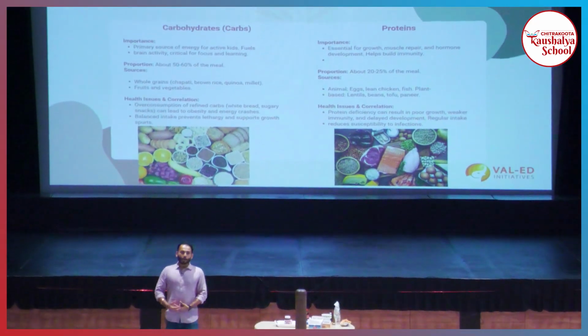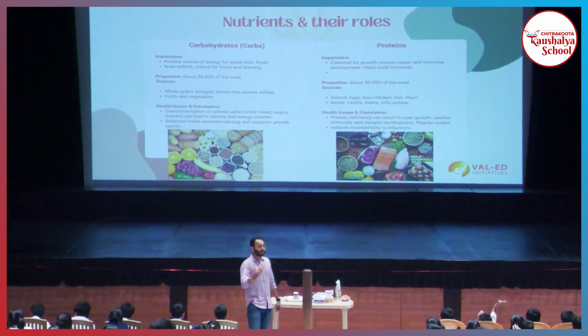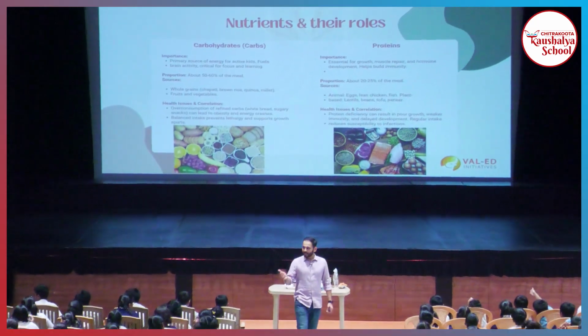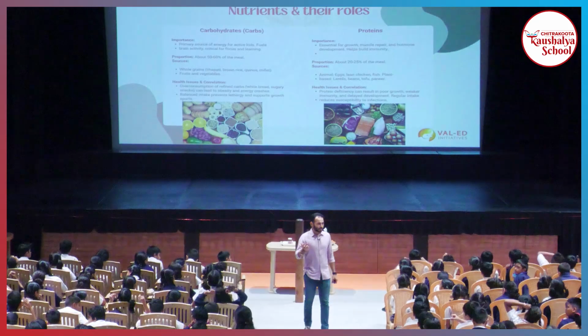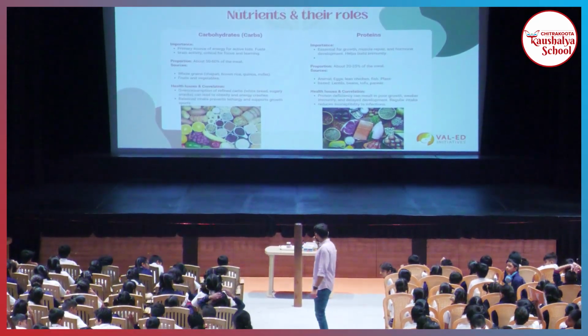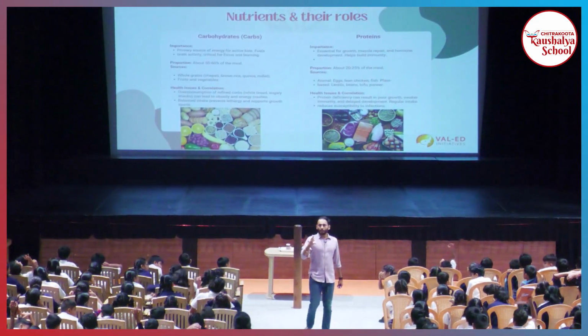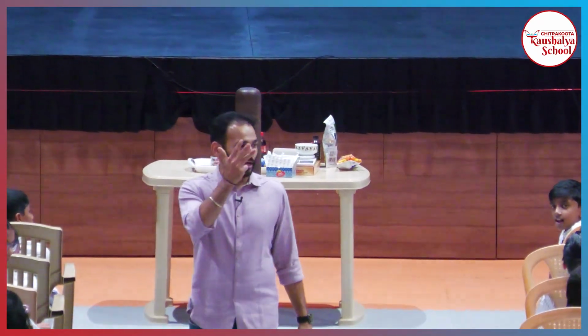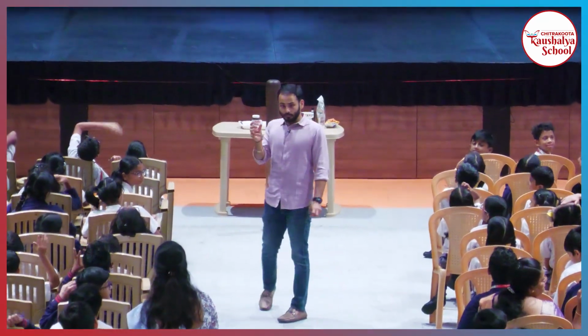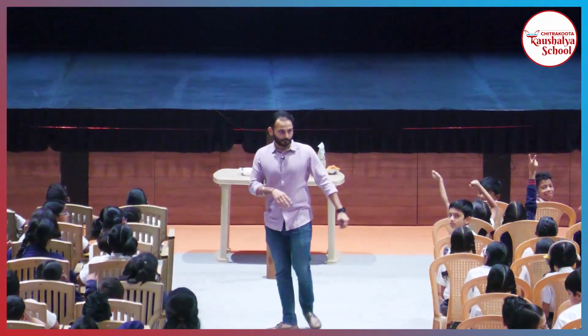So next we'll talk about what we should be eating. We've talked about packaged food. We saw how to read the ingredient list. We saw how much sugar we should consume, right? Now the first thing over here, you'll see carbohydrates. There are 4 different things that food has: carbohydrates, proteins, fats and fiber. For everything there has to be a ratio, that I should eat this much of carbs, this much of protein, this much of fat. Correct?